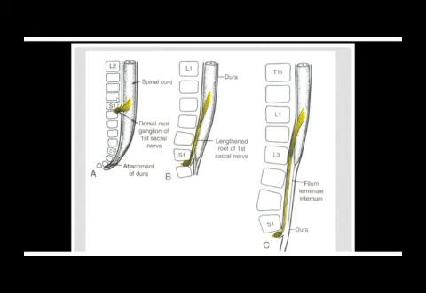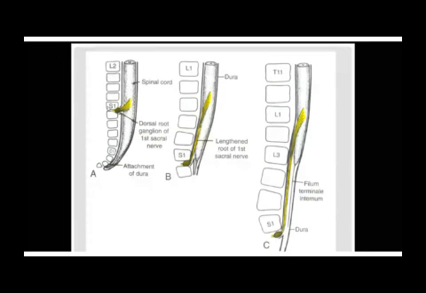And by the end of the first trimester, the length of the vertebral column is equal to the length of the spinal cord, in such a way that if this is sacral vertebra 1, exactly opposite to it is segment S1 of the spinal cord, because they are equal in length. And the spinal nerve coming from the sacral segment 1 moves out exactly at the same level, below S1, because that is where S1 is located.